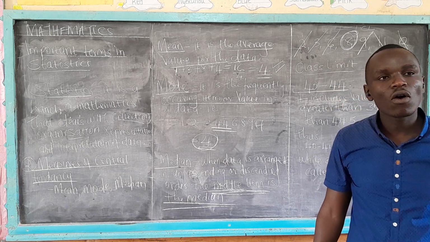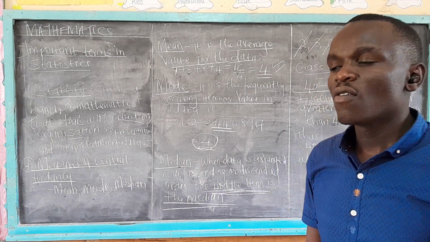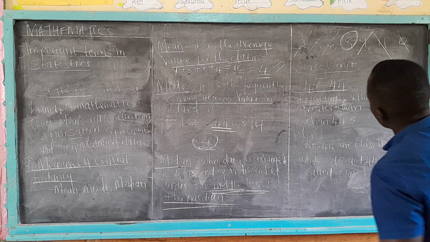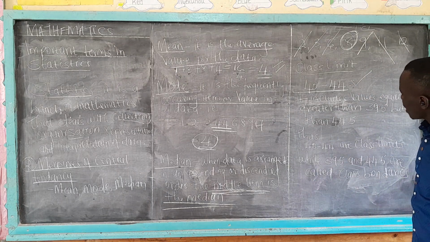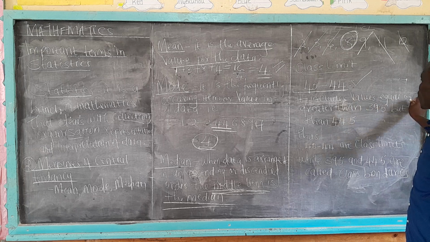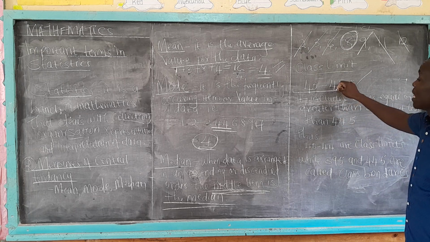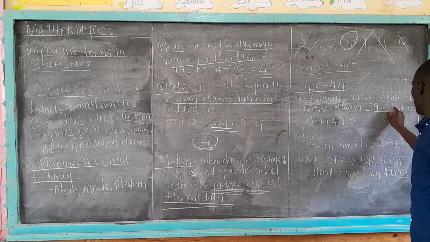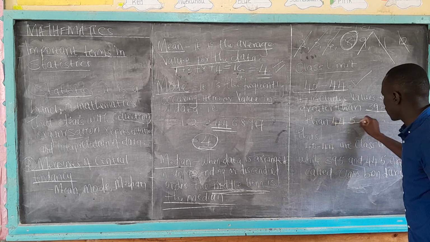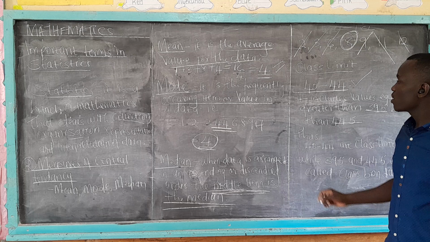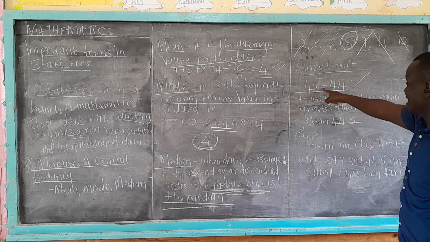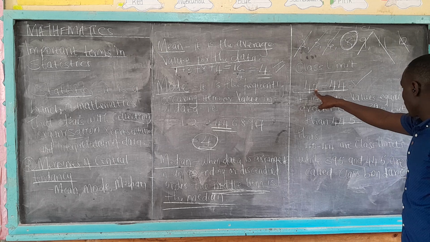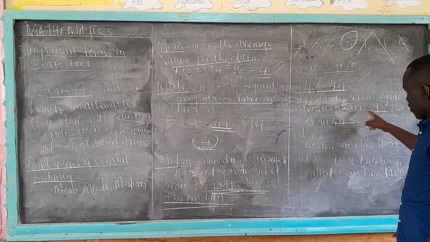Now, this class 40 to 44 includes all the values that are equal or greater than 39.5 but less than 44.5.